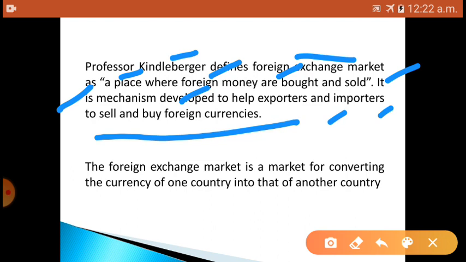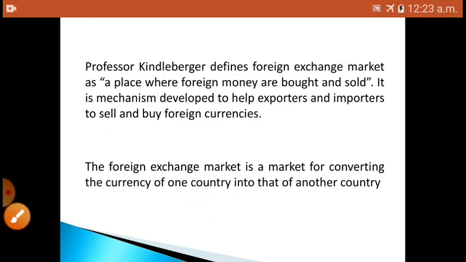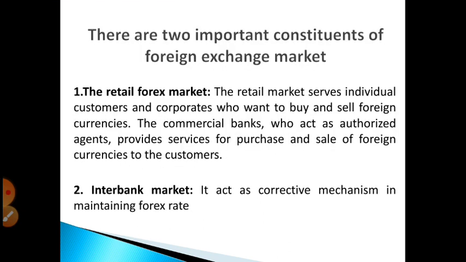And one more, the foreign exchange market is also a market for converting the currency of one country into that of another country. That is called foreign exchange.